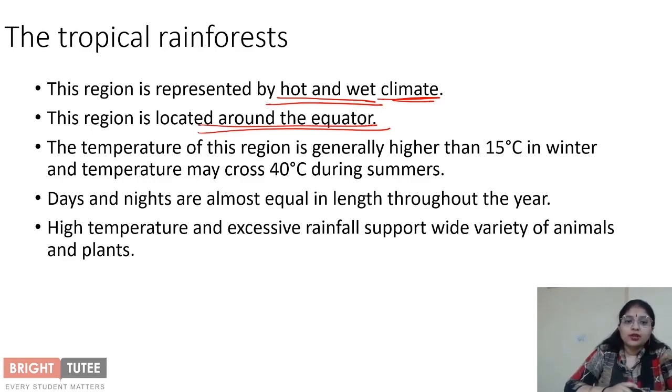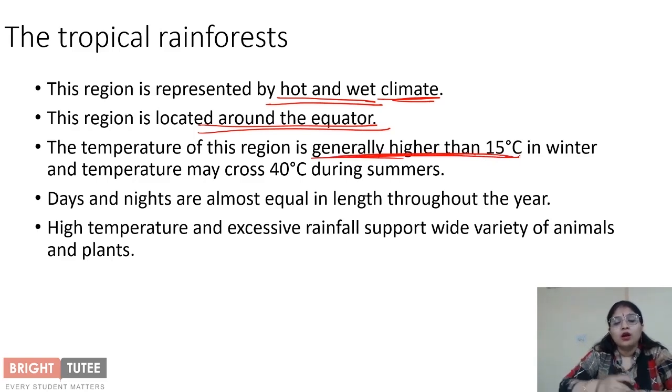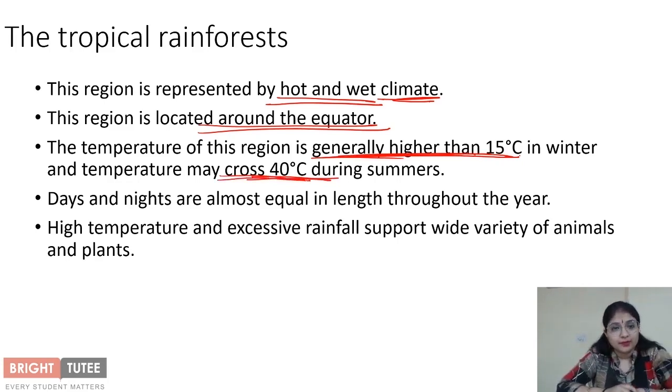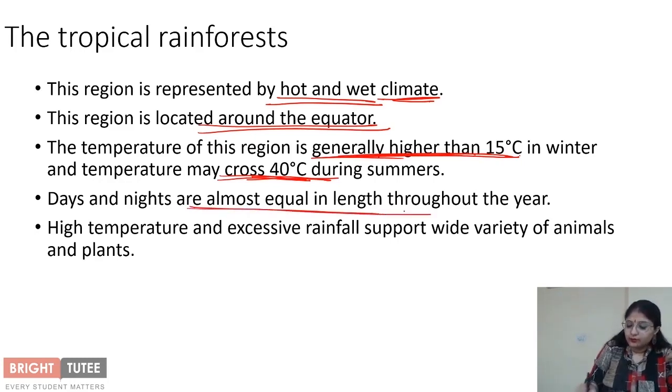The temperature in winters also is generally higher than 15 degrees Celsius. That means that in winters the temperature doesn't go lower than 15 degrees Celsius. That means it remains comparatively warmer. And in summers it can cross 40 degrees Celsius also. So you can see how hot this area is. The days and the nights are almost equal in length throughout the year.